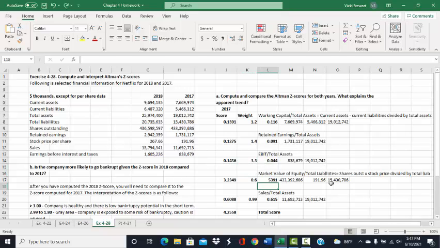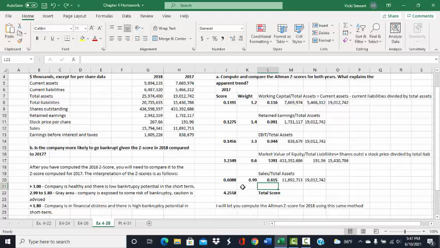The next one is the market value of equity to total liabilities. To get market value of equity, you multiply the shares outstanding times the stock price and divide that by total liabilities. I got that ratio, multiplied it by the weight to get the score. And the last one is sales divided by total assets. And you get that ratio and multiply it by the weight and get the score. Then sum all of the individual scores to get the overall z-score. I'll let you compute the z-score for 2018. You would use the same process.